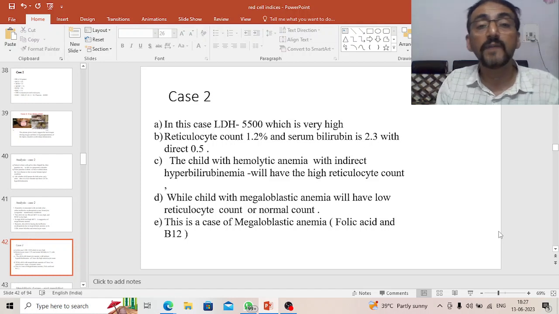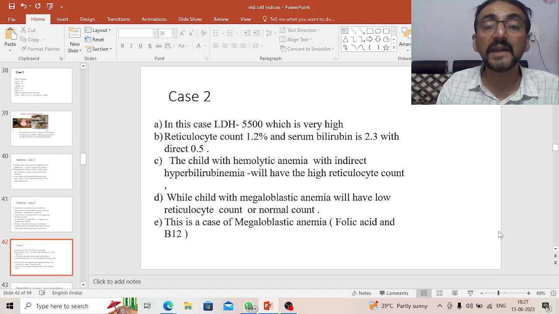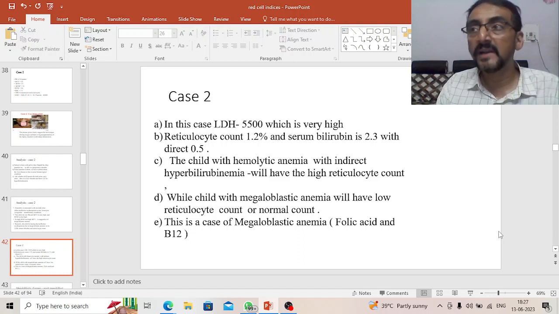LDH is 5500, which is very, very high. Reticulocyte is 1.2, which is less. Serum bilirubin is 2.3 with a direct of only 0.5. So now the things are almost all clear. Direct serum bilirubin is 0.5, that means it is not a conjugated type. Predominantly the indirect type. Direct is very less, indirect is more, maybe 1.5 around. So therefore, it is basically a hemolytic anemia.